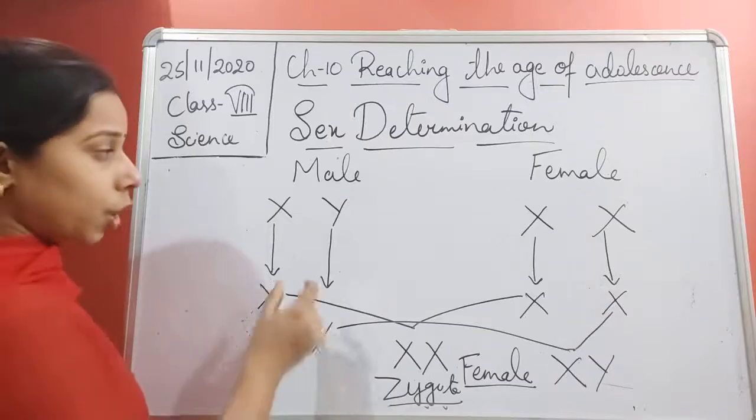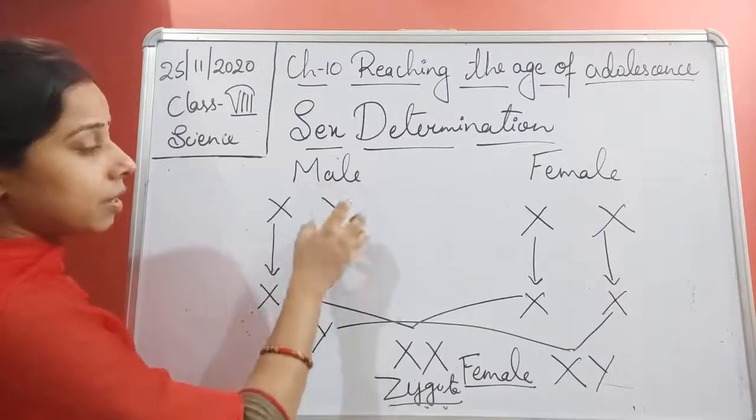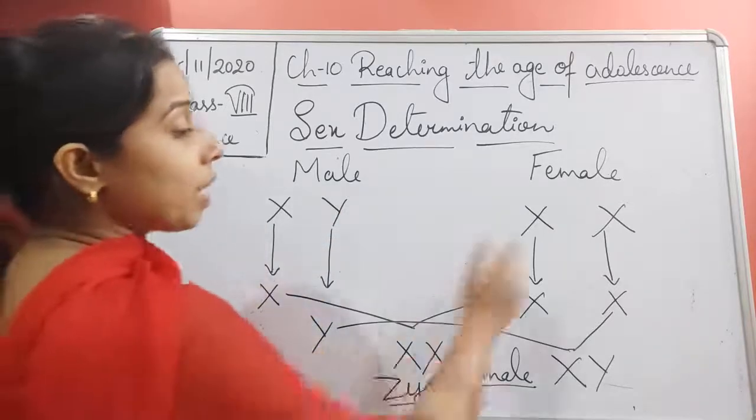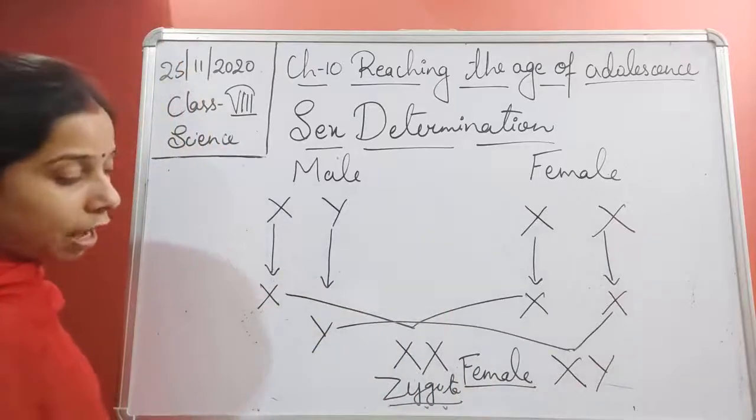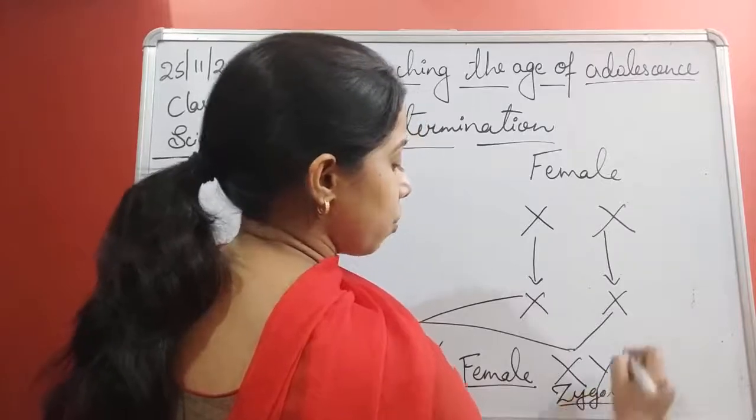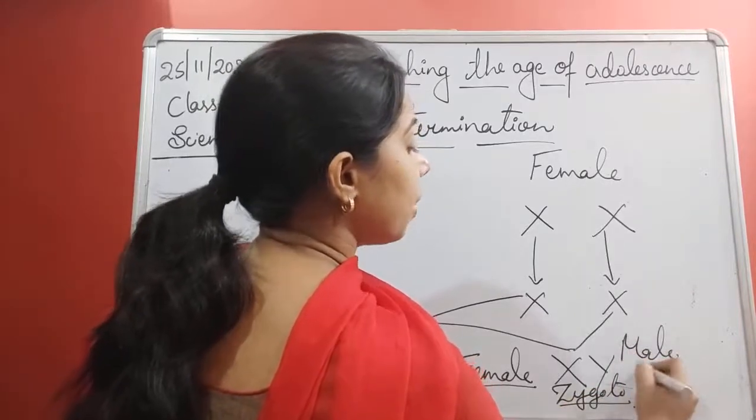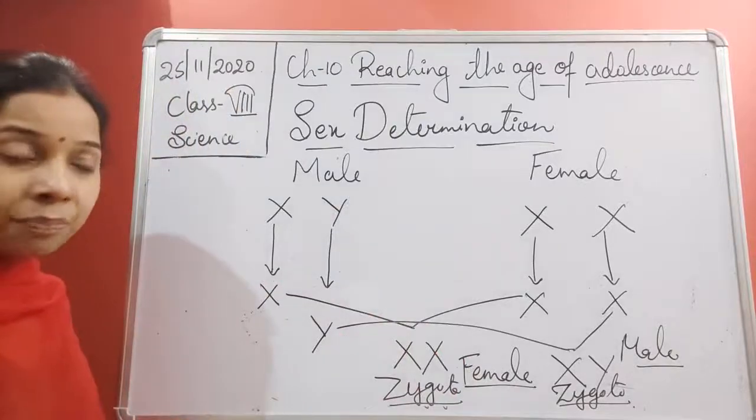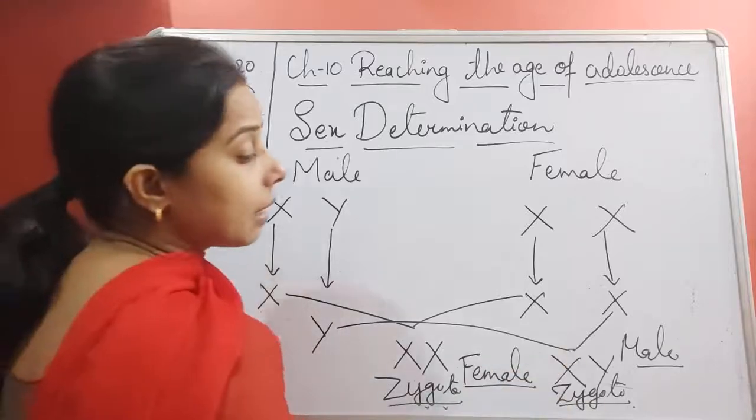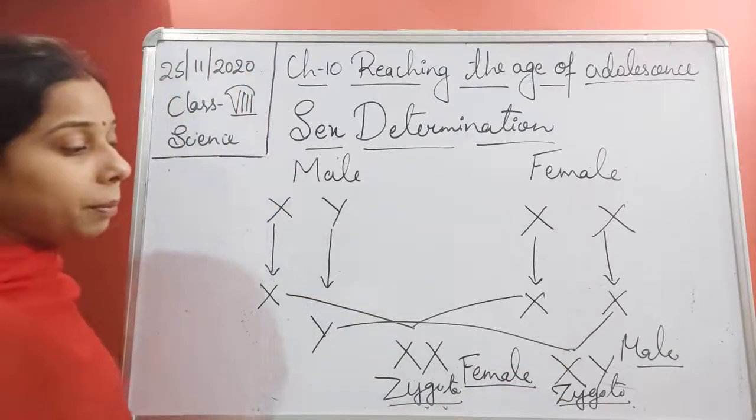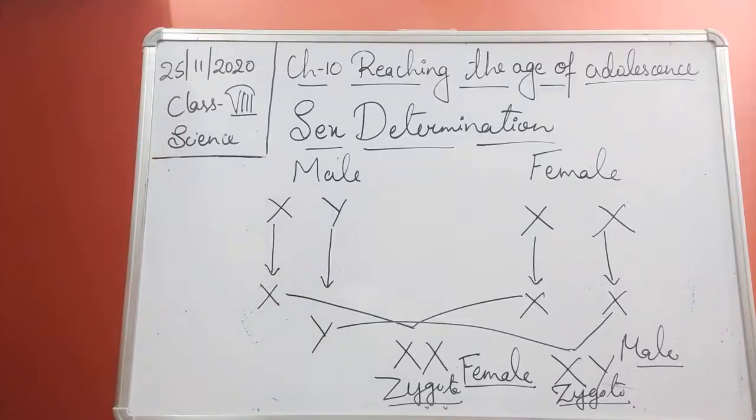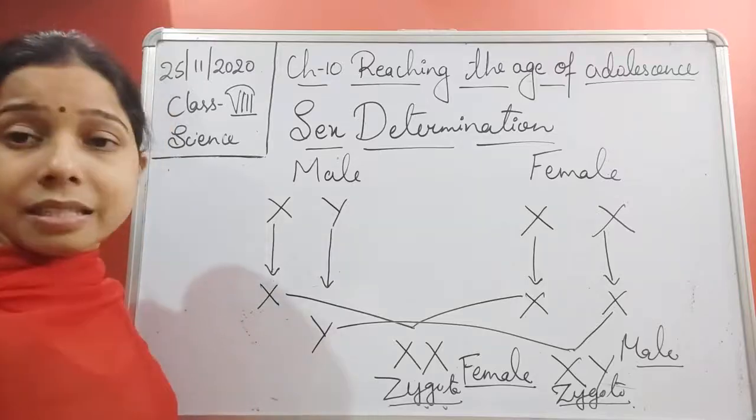Ultimately, if the Y chromosome comes with the male gamete, the sperm, and fuses with the X of the female, it forms the zygote consisting of XY. So here the gender of the unborn baby will be male. Here in this case the gender of the unborn baby will be female, and in this case the gender of the unborn baby will be male. Okay. So I hope you have understood how we can determine the sex of a person.